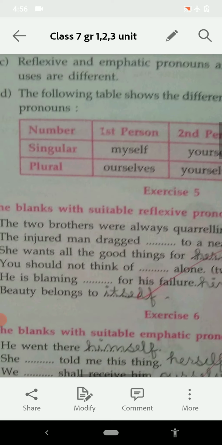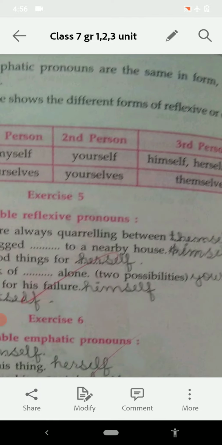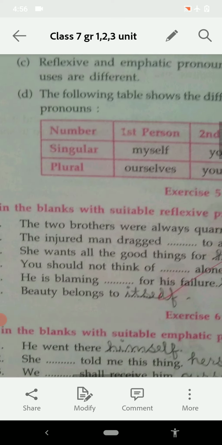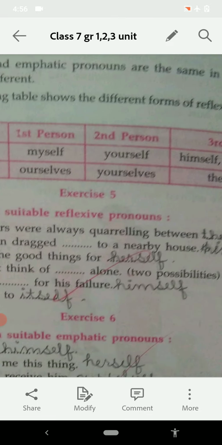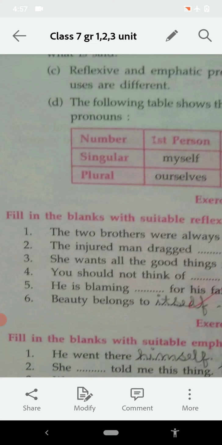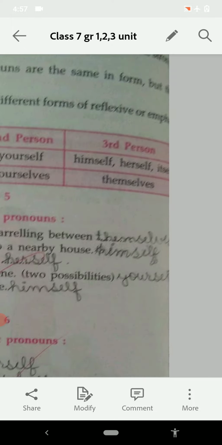Now second one, the injured man dragged himself, because the man is one, to the nearby house. Third one, she wants all the good things for herself. Then fourth one, you should not think of yourself alone. So here two possibilities may be there.